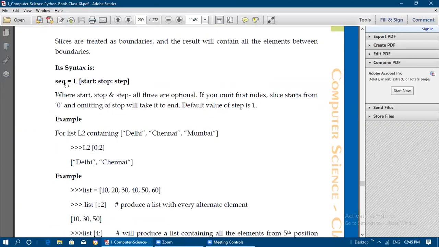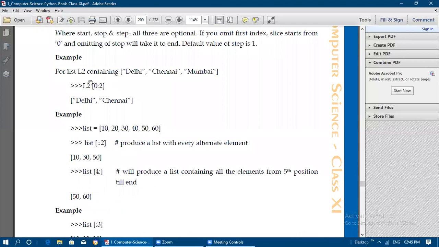Its syntax is sequence = L[start:stop:step], where start, stop, step all three are optional here. If you omit the first index, the slice starts from 0, and omitting stop will take it to the end. The default value of step is 1. For example, for list L2 containing Delhi, Chennai, Mumbai, if I give L2[0:2], 0 and 1 alone will get printed.